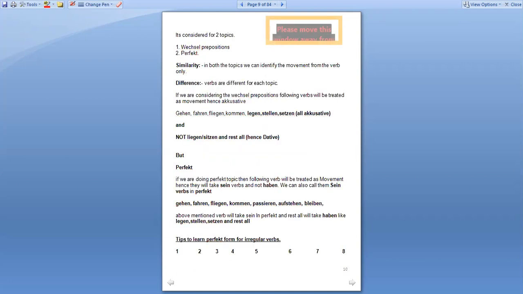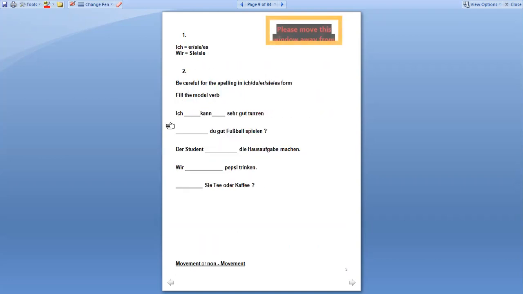The second says: blank du Fußball spielen. You play football well. So I again need to fill in a verb. I'll go with können only, because it is some ability. So it should be kannst. I must write: Kannst du gut Fußball spielen. And why shall I write kannst? Because of du, right?